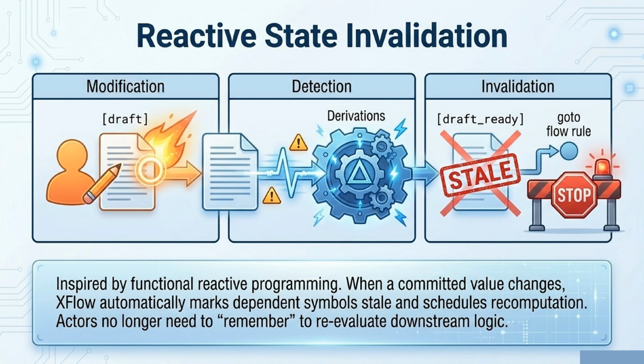Furthermore, XFlow introduces reactive state invalidation, inspired by functional reactive programming. When a committed value is modified by an actor or user, the system detects this via derivations, automatically marks any dependent downstream symbols as stale, and halts or schedules recomputation. Actors no longer need to magically remember to reevaluate downstream logic.